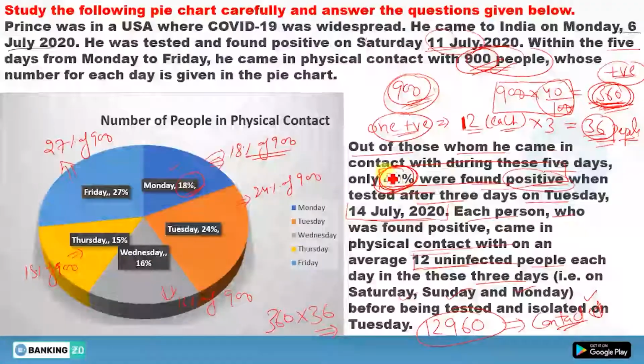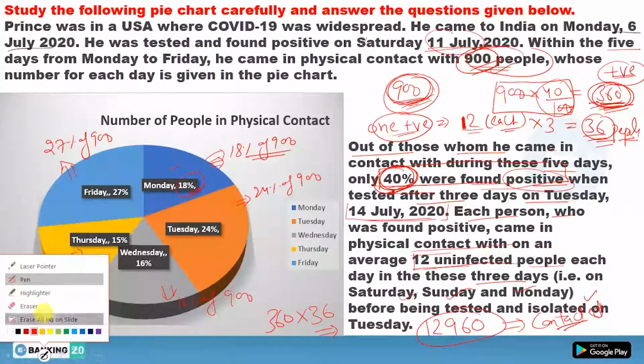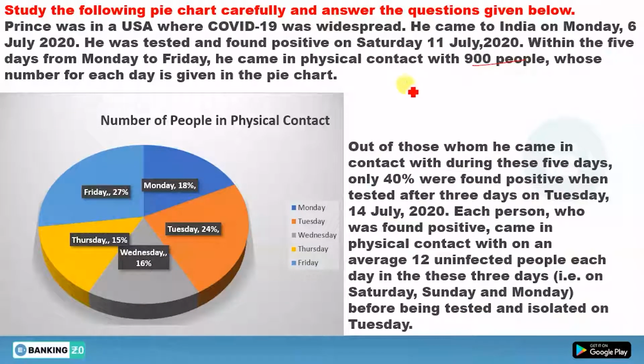Okay, so you have to move here once again. Here there were 360 people who were found positive. Let me clear this all, so we'll do this once again. There were a total of 900 people who came in contact with this Prince, and out of those 900, you get 40% positive. So what will be 40%? It will be 360. So there were 360 people found positive out of those 900.